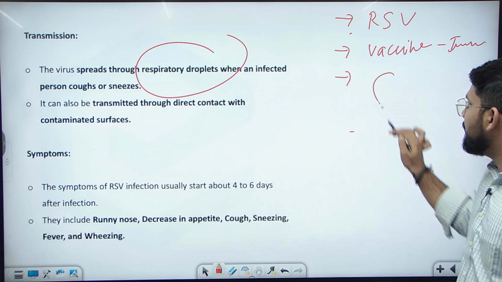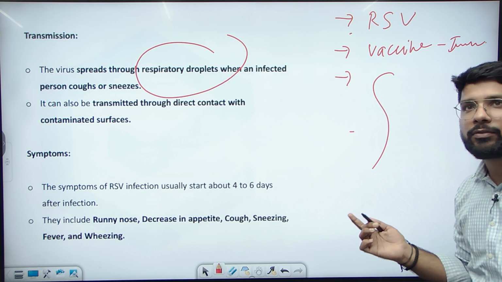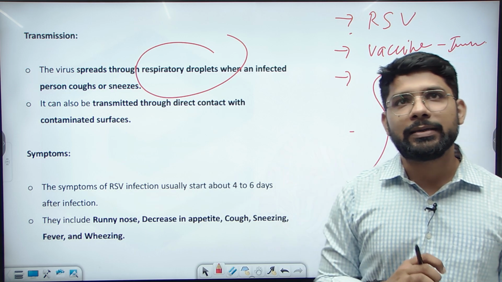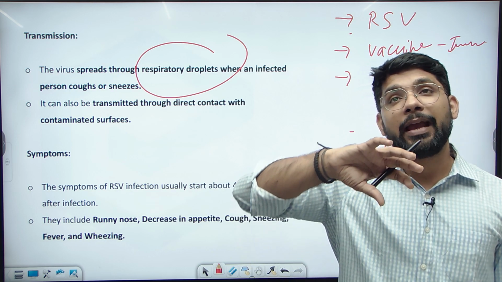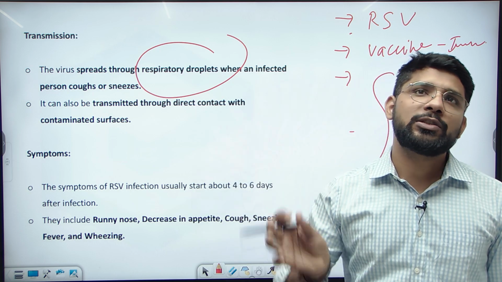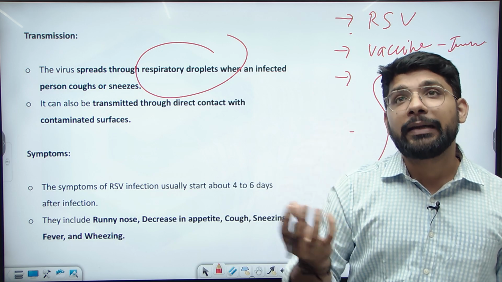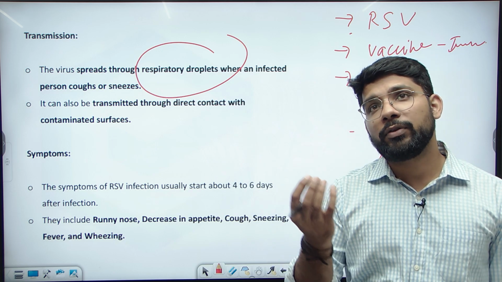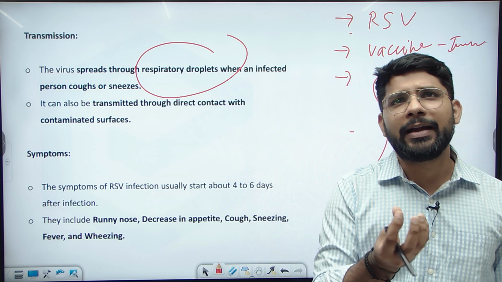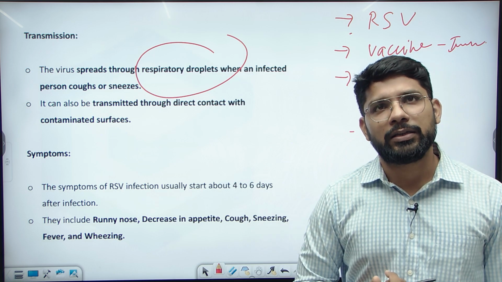And it is a single-stranded RNA virus which spreads this RSV disease. The symptoms can appear after 4 to 6 days. It specifically causes pneumonia, bronchitis, and respiratory tract infections. And some symptoms like sneezing, cough, and appetite loss can be seen in the case of the RSV.